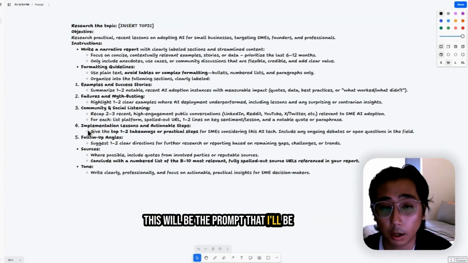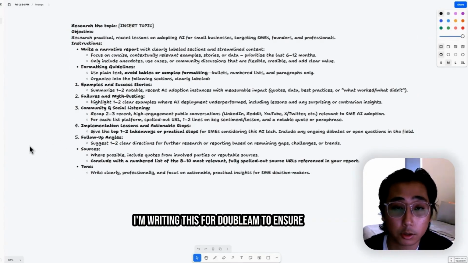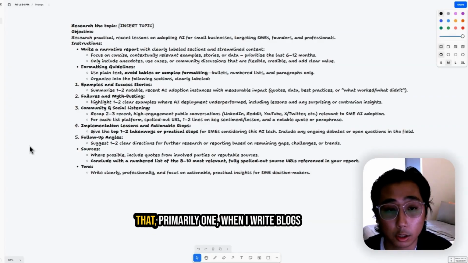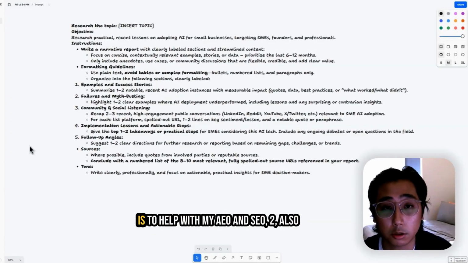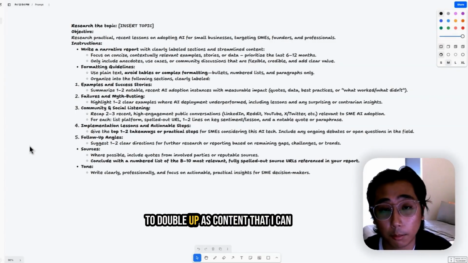This will be the prompt that I'll be using and putting it into Perplexity. I'm writing this for DoubleAM to ensure that primarily, one, when I write blogs, it is to help with my AEO and SEO. Two, also to double up as content that I can post and share across my socials.